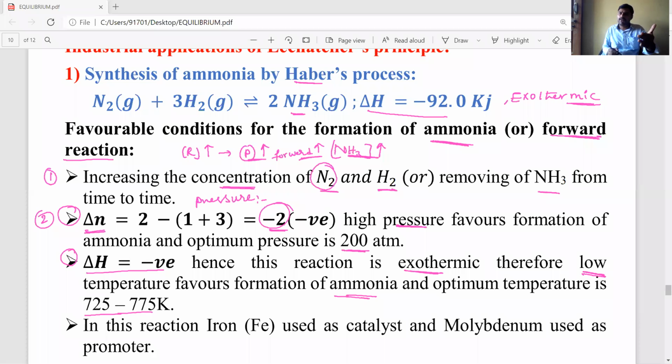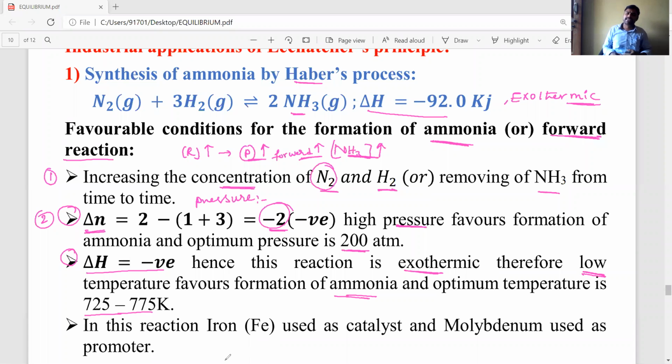If you understand the above factors properly, then these points can be written very easily for the above equation. Not only that equation, for any equation they give, we can explain the favorable conditions for the forward reaction or for the backward reaction very easily. We can explain those favorable conditions with the help of concentration, second pressure, third temperature, and fourth the addition of inert gases. Here in the above reaction inert gases are not used, so concentration, pressure and temperature are explained.